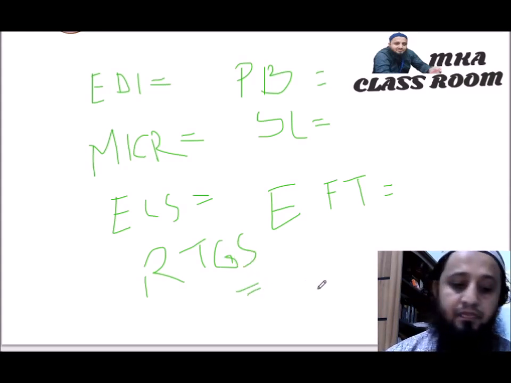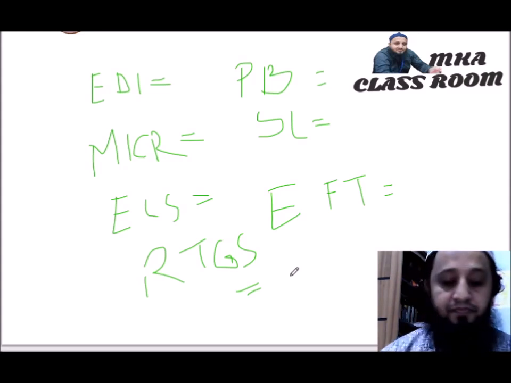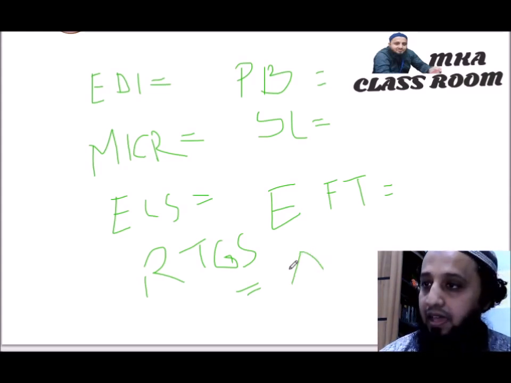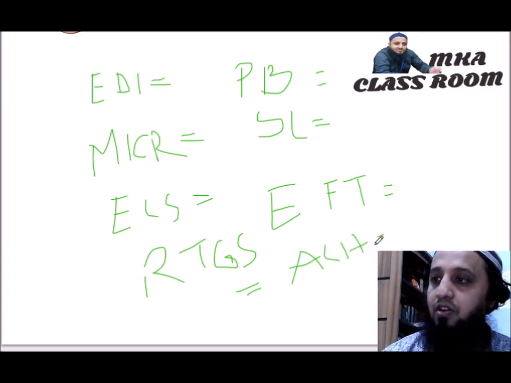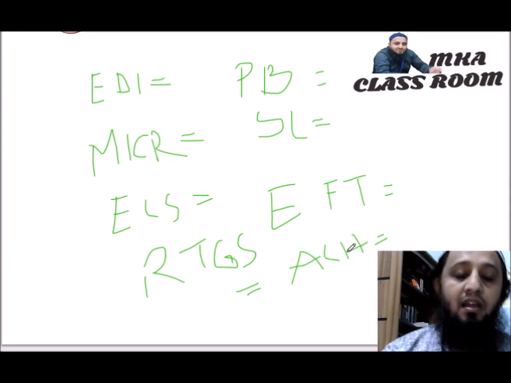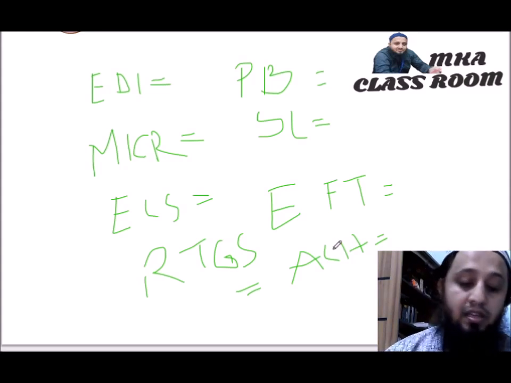RTGS, real time gross settlement. ACH, automated clearing house.